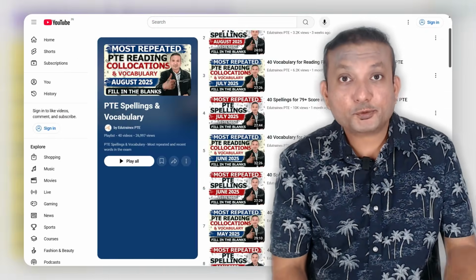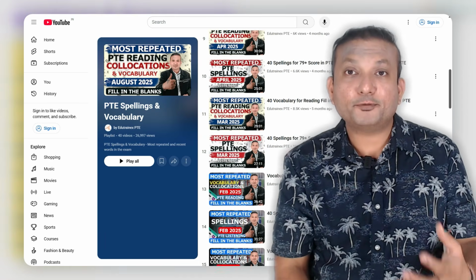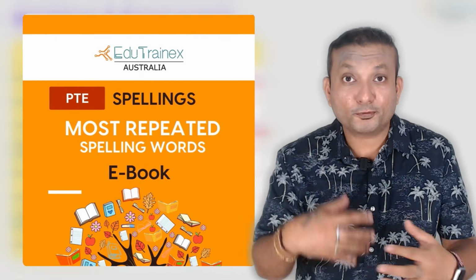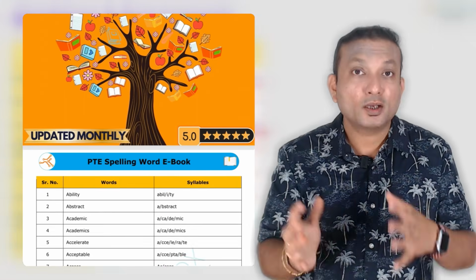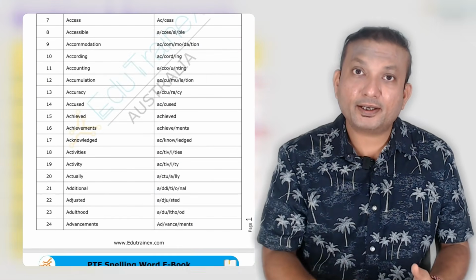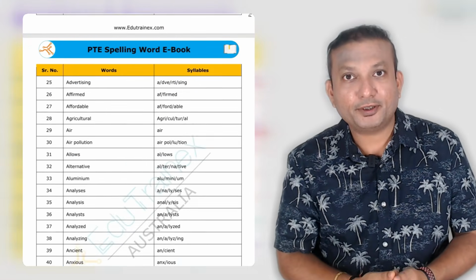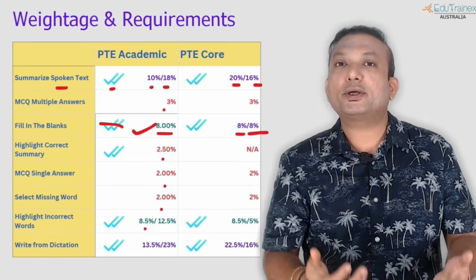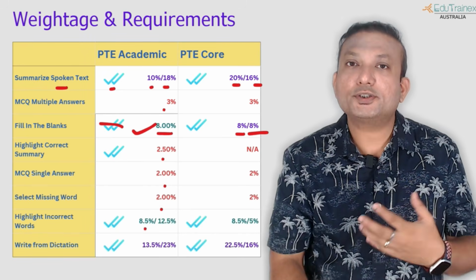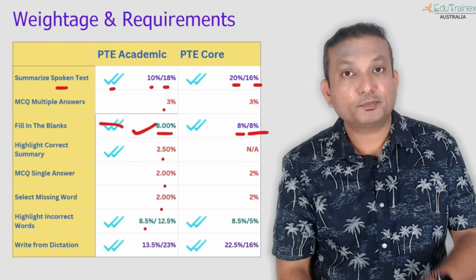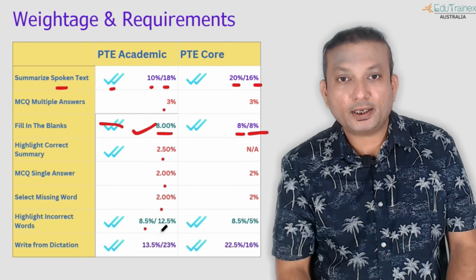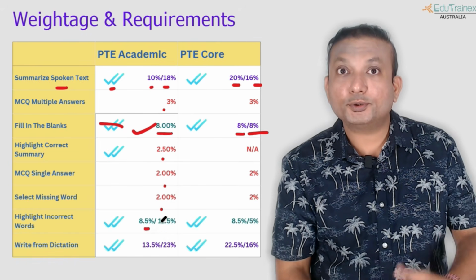So we do have a spellings video every single month that we publish. We also have an ebook of most repeated spellings in the exam, published and updated every month because the questions keep changing. We cannot change that. So you can download them all, or you can just watch the videos and learn the spellings and the tricks. So highlight incorrect words, 8.5% to your listening scores.